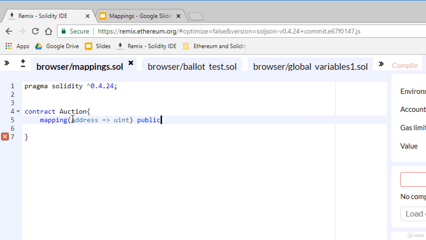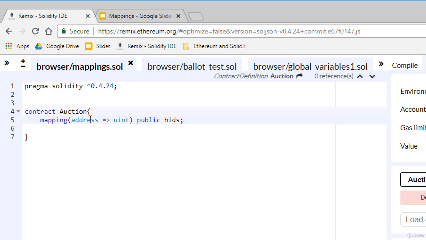Being a public variable, we can get the value from this mapping easier. And now the name of the mapping, let's say bids. This is how a mapping variable is declared.